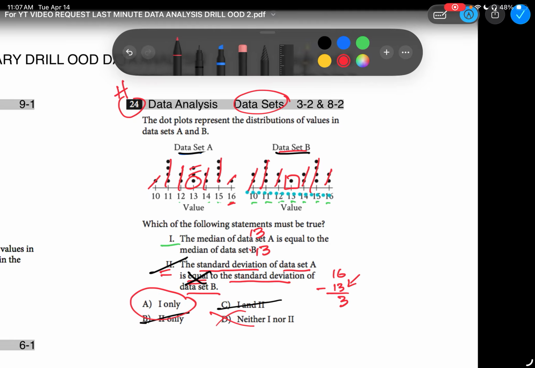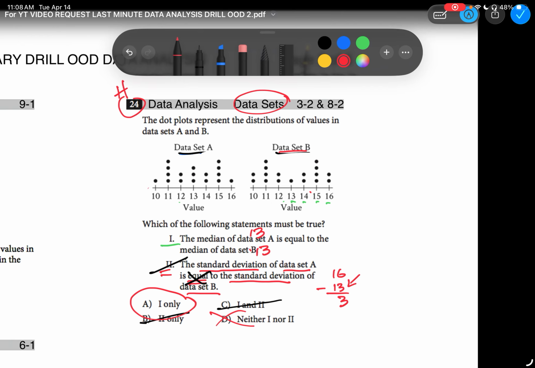Done. But do you understand why, when you come to Roman numeral questions, skip it? Come back. They're designed to steal your time, and they're testing basic concepts. Why is it question number 24? Because students probably got messed up in trying to figure out the average for these guys and then figure out standard deviation. Or maybe they forgot what standard deviation is.